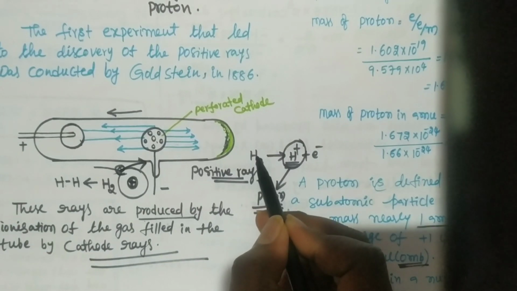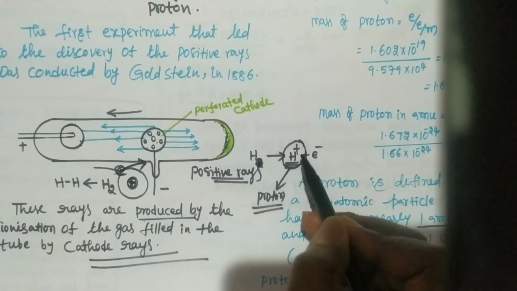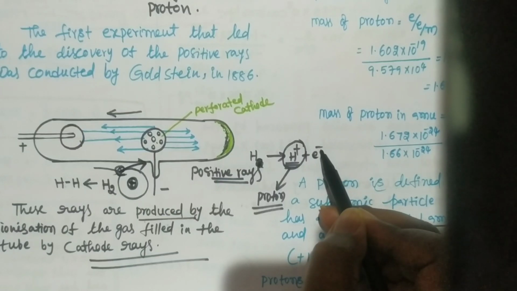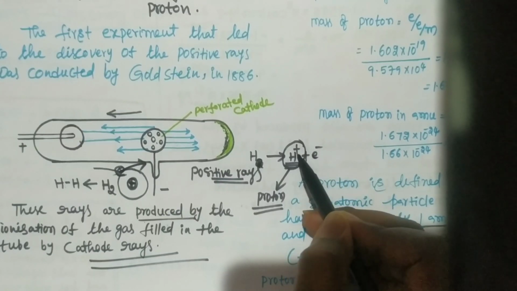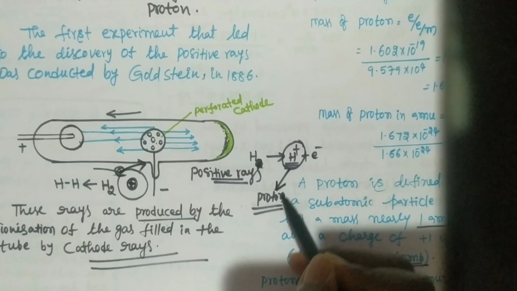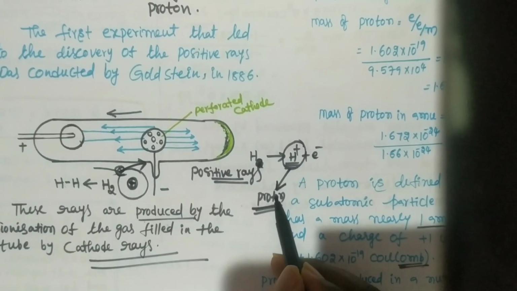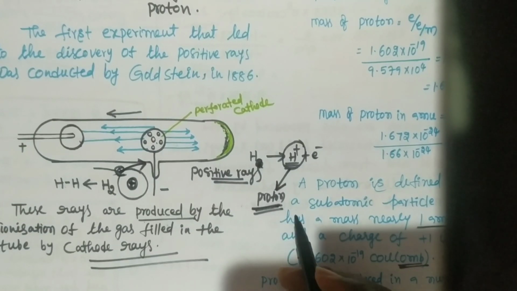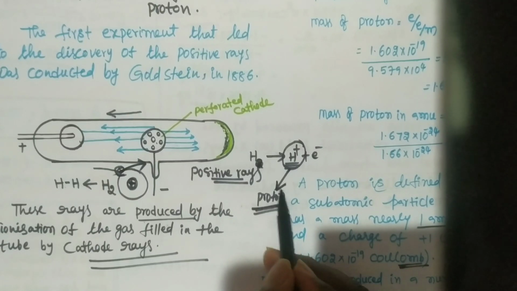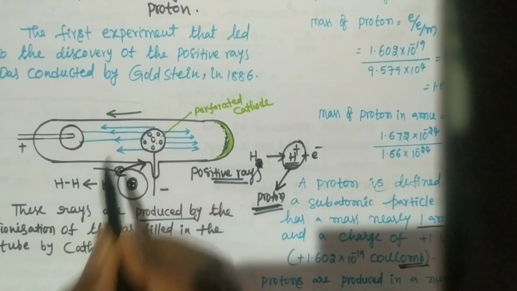The hydrogen atom gives one electron by the formation of H plus. This H plus is called a proton. So these protons constitute the anode rays.